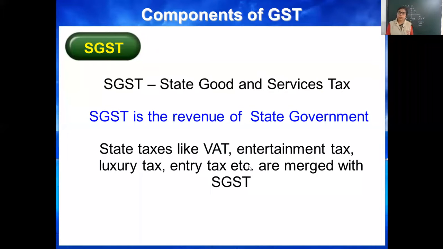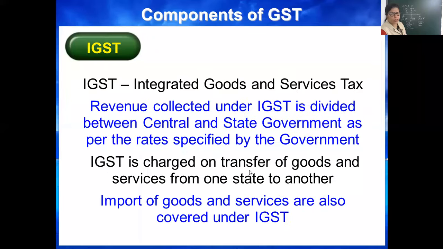That's why state government's main revenue is SGST, state goods and service tax, and various taxes are merged into SGST. Value added tax, entertainment tax, luxury tax, entry tax, various types of taxes are merged, and now only one smart system, that is GST. So SGST clear? Now see IGST.